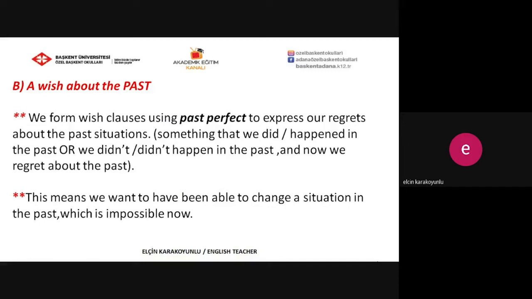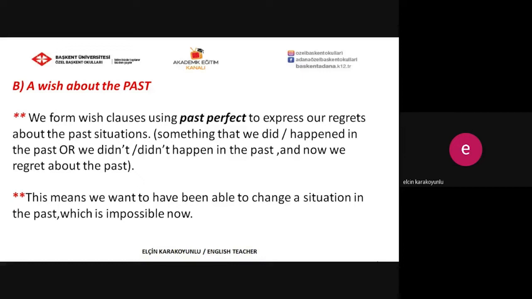Let's go on with the second one, a wish about the past. This time we are going to talk about the past. We form wish clauses using past perfect to express our regrets about the past situations.